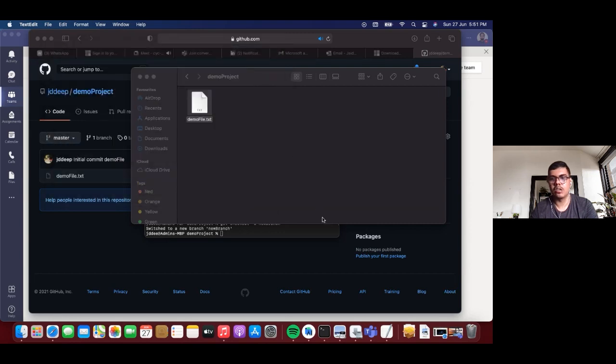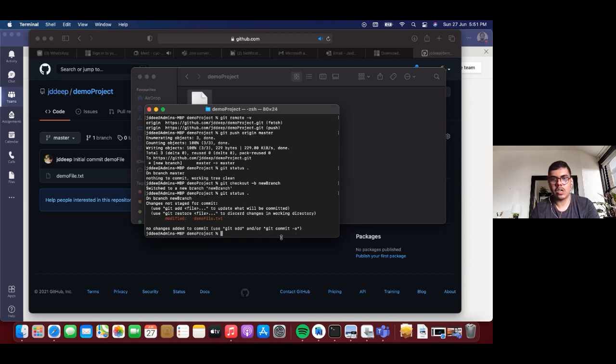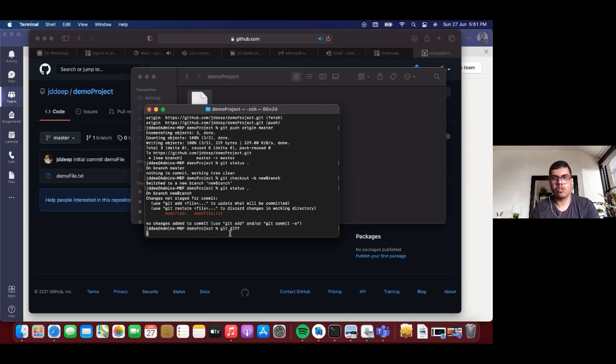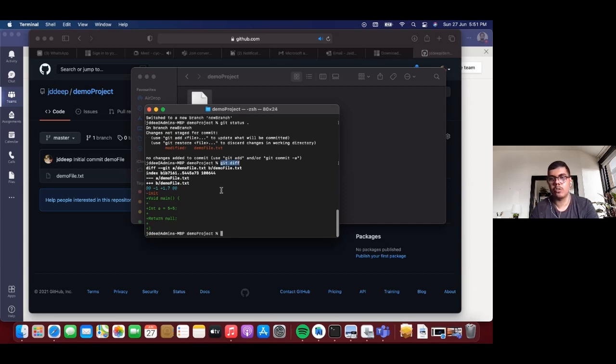If you go to your terminal again and check the status of this branch, as you can see, it is showing that this file has been modified. I just ran the git diff command. What this diff command does is show what exactly the changes have been.